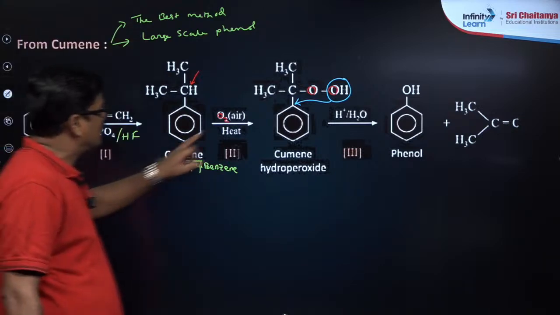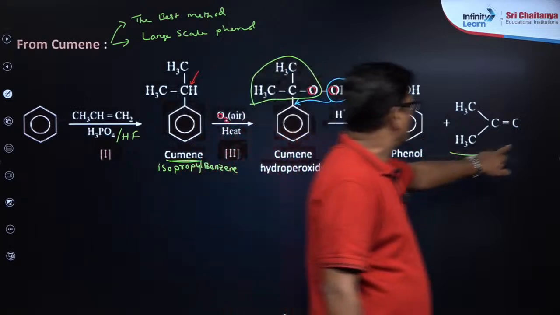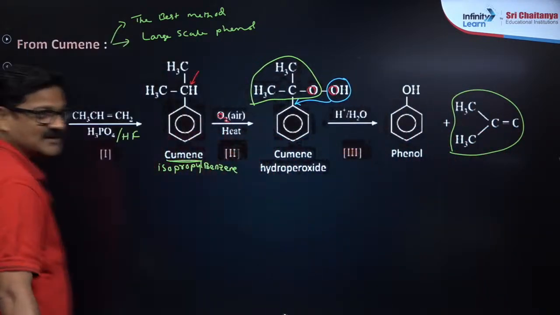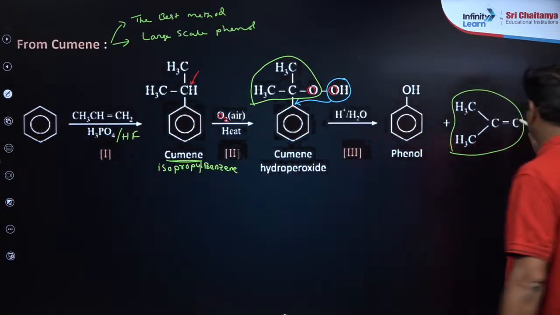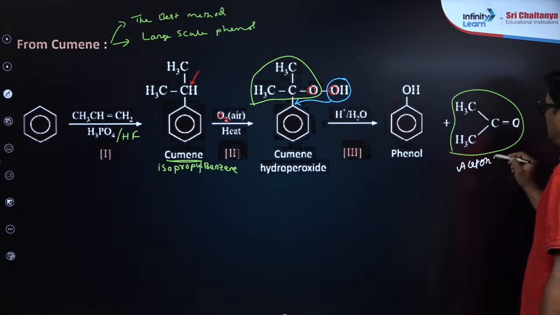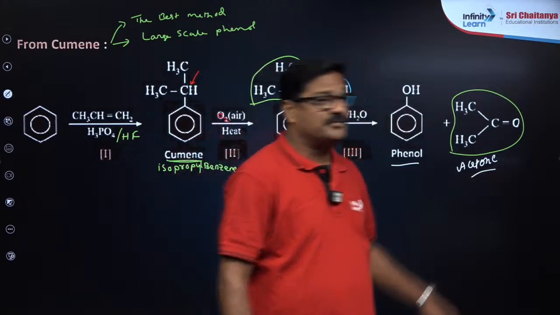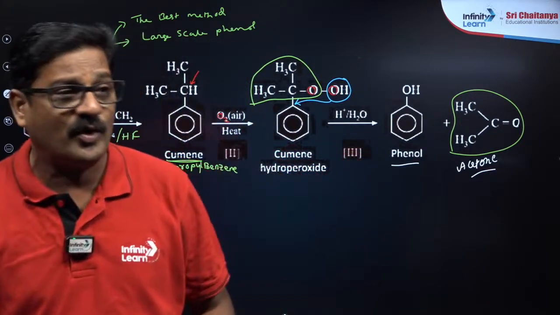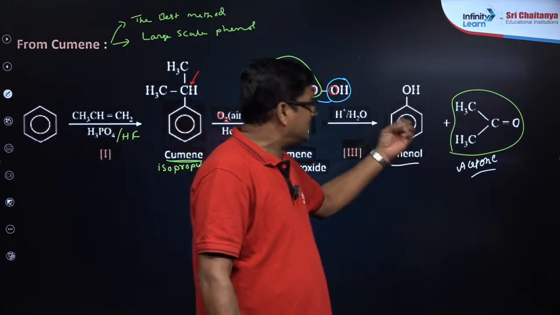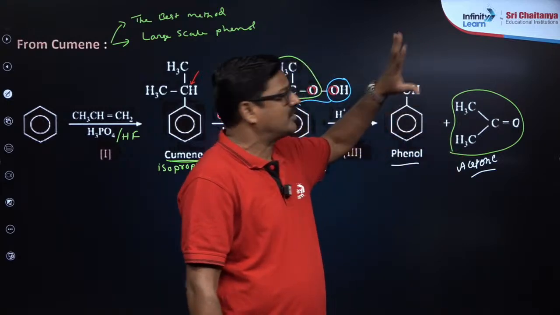And what about this one? This is released as CH3COCH3. What is this? Yes, Ishita, what is this? This is called acetone. So here you get phenol along with acetone as a by-product. This was also a commercially important product. So commercially it is more profitable, so that phenol and acetone both are produced.